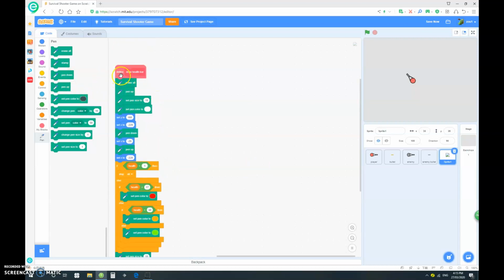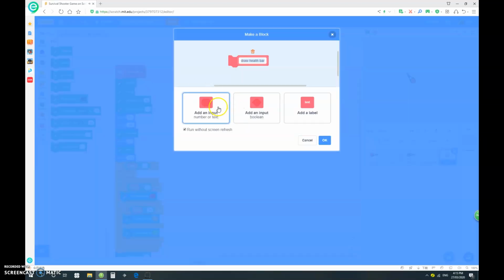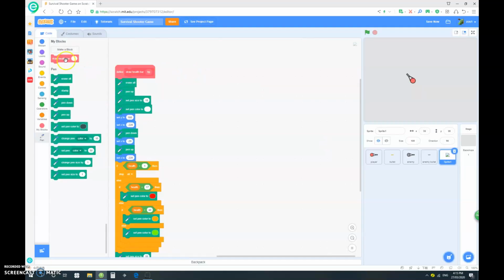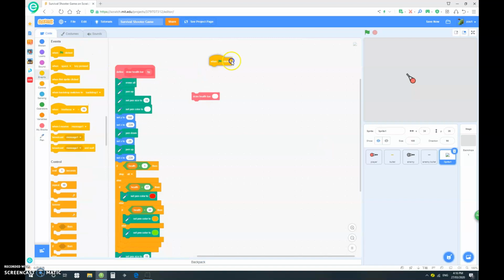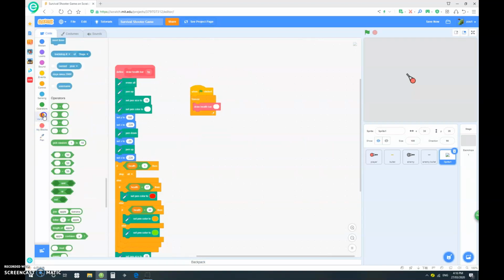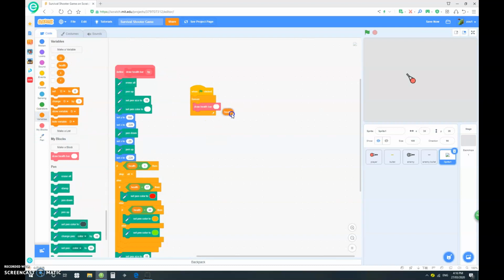Okay, now let's go edit here and edit input, and let's just go HP. Okay, so let's just go when clicked forever, draw health bar, and put in our health here.